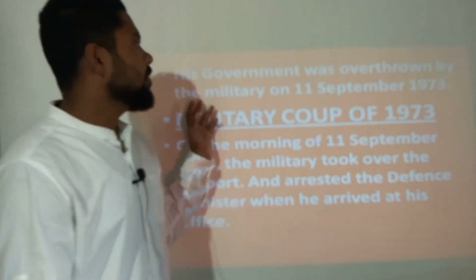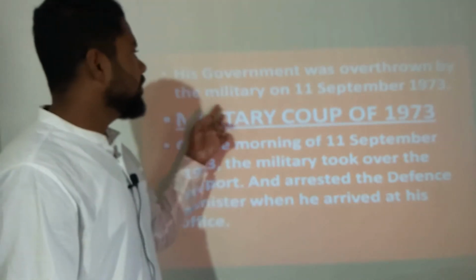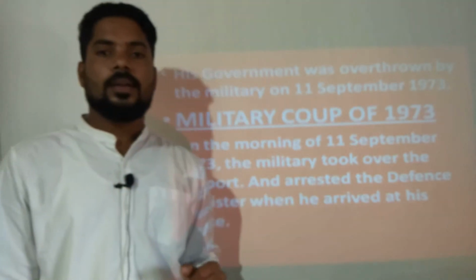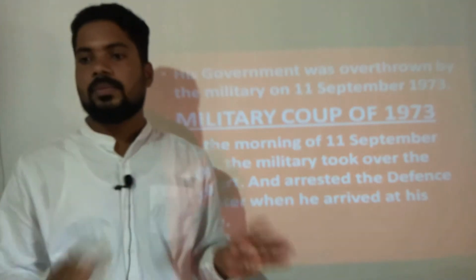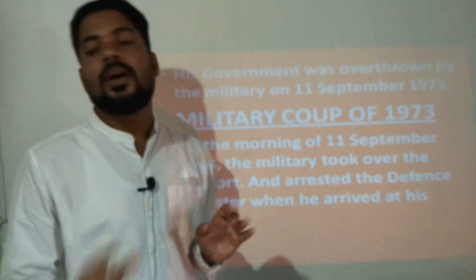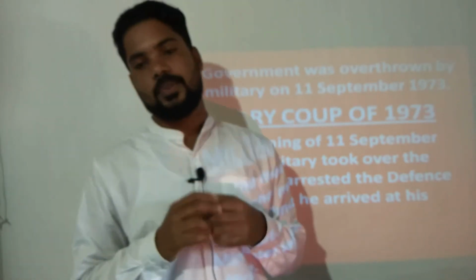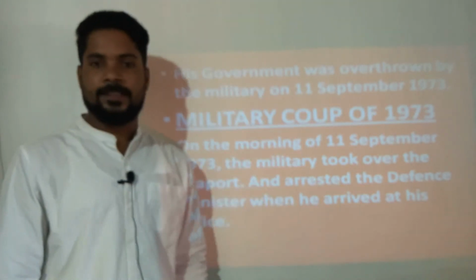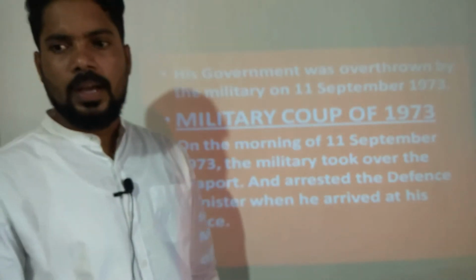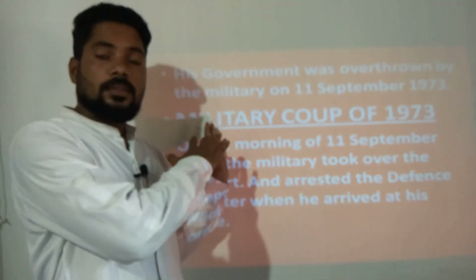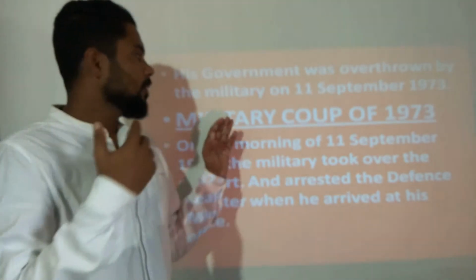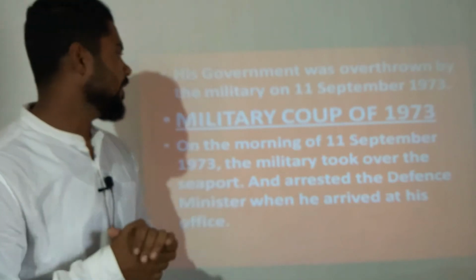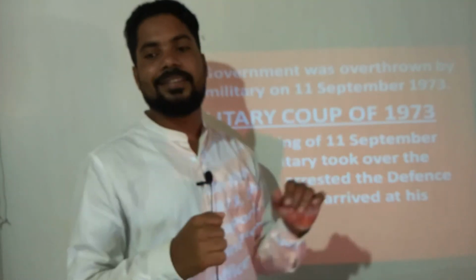Now, his government was overthrown by the military on 11th September 1973. Okay. Finally, what happened? His government was overthrown by the military on 11th September 1973. Now, see the military coup of 1973. After Salvador Allende, next came who? The military. The dictatorship started with the military coup of 1973.